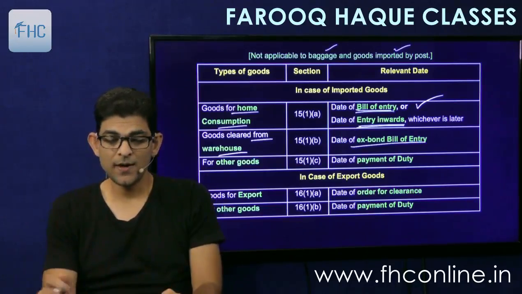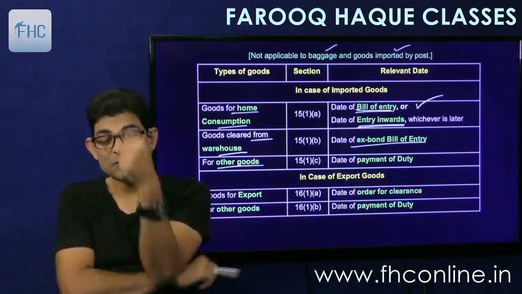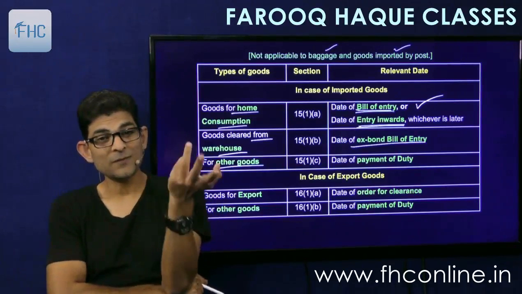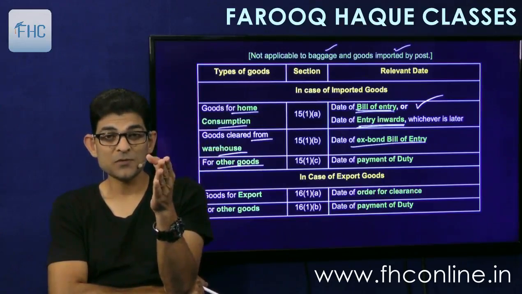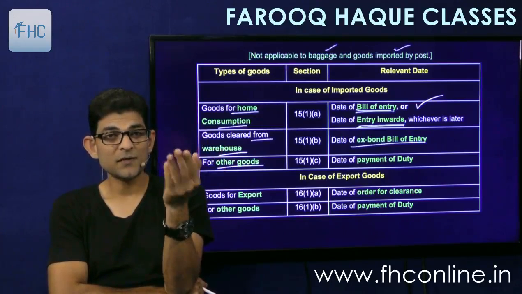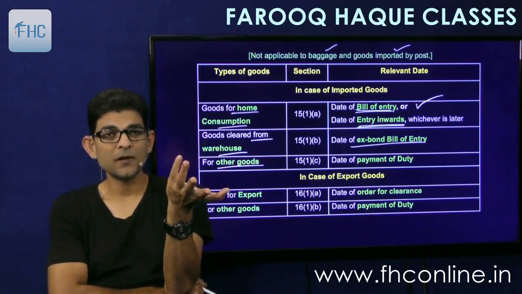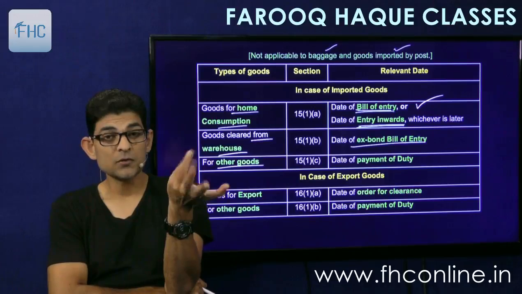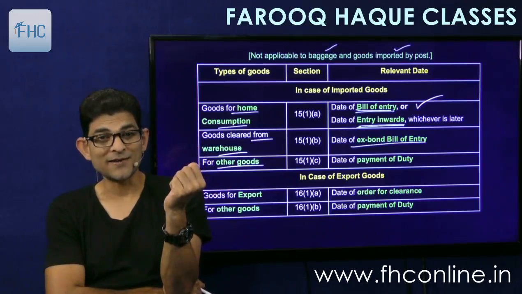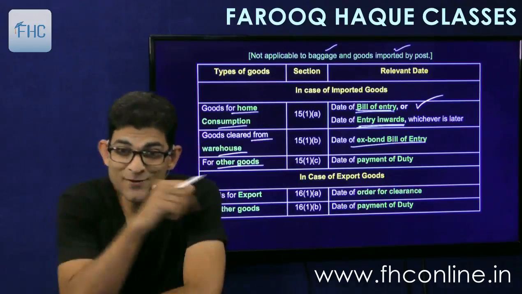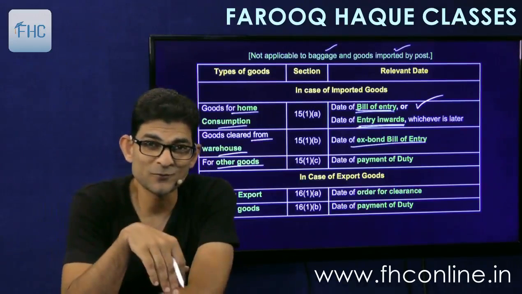Simple. And for other goods. Other goods means what? How can there be other goods? Either you import directly, meaning home consumption, or you first put the goods in a warehouse and then clear from the warehouse. So normally there are only two ways of clearing the goods. So what is the third way? Third way is smuggling. So here other goods means the smuggled goods.